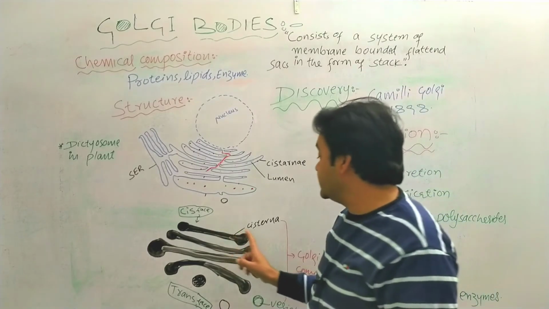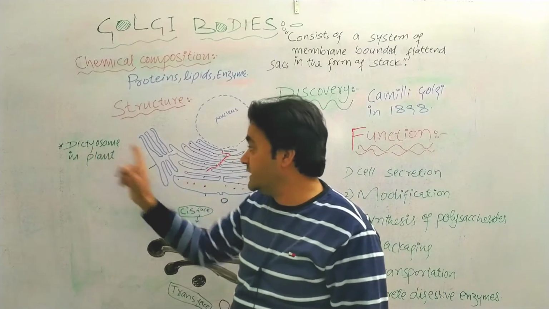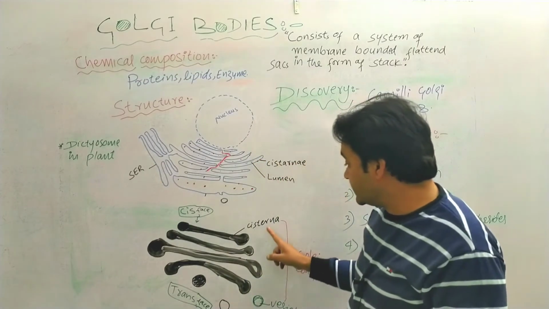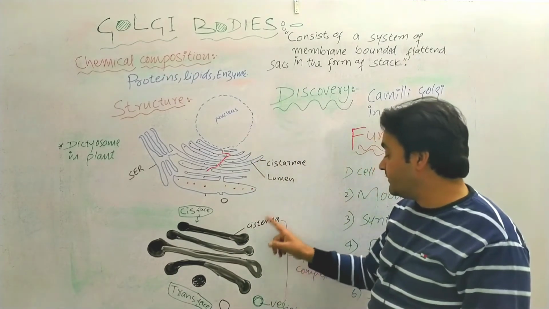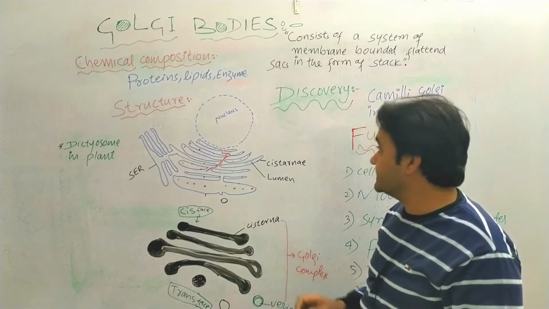In plants, this cisterna is also known as dictyosome. The cisterna plus vesicles combined are known as the Golgi complex.